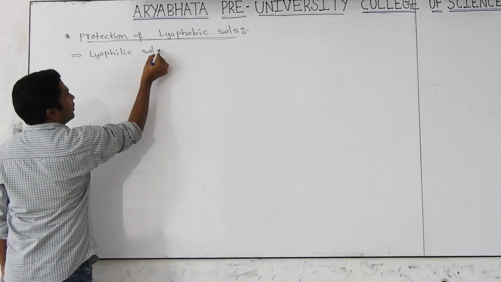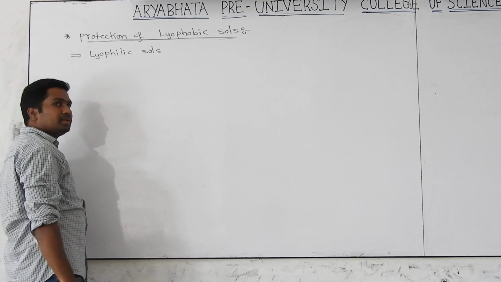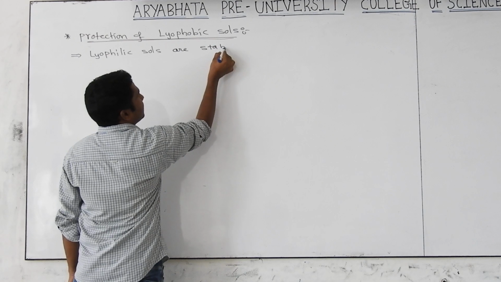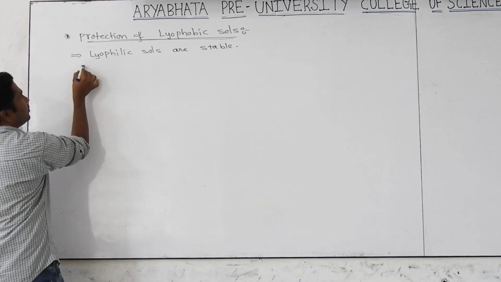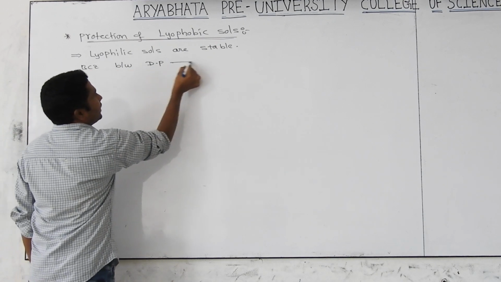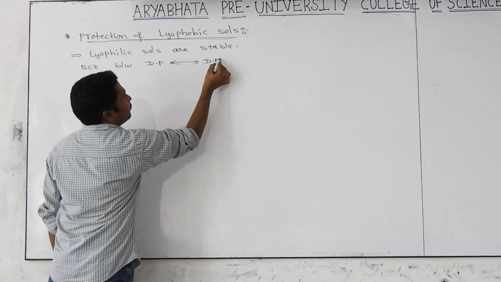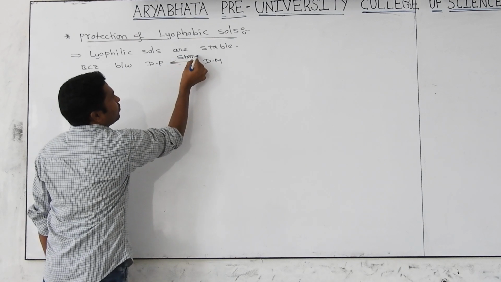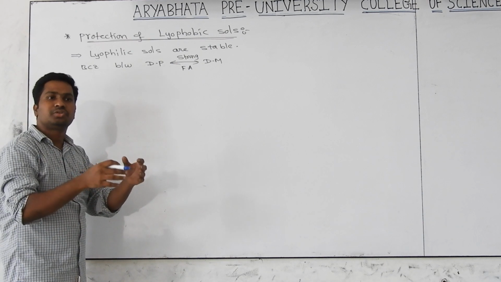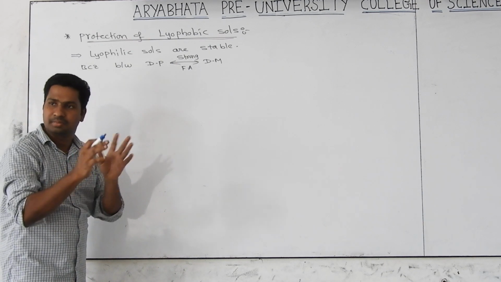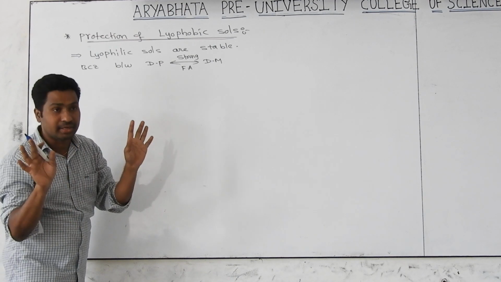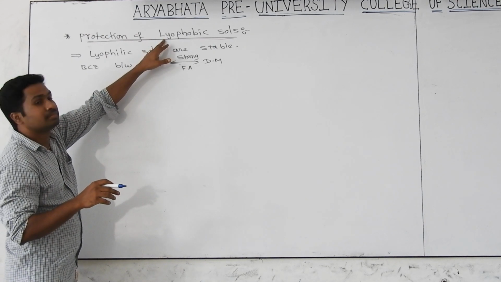Lyophilic sols are basically stable or unstable? Yes, very good. They are basically stable. Why? Because between the dispersed phase and the dispersion medium, we have a strong force of attraction. That's why they always mix with one another. No coagulation. That's why they are stable. In the case of lyophilic sols, to increase the stability, there is no need to do anything. But the problem is with which one?